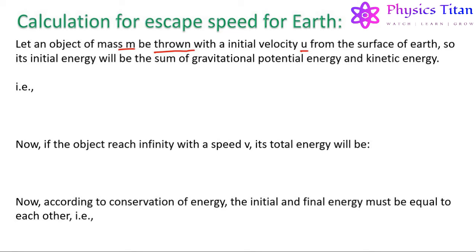So its initial energy will be the sum of gravitational potential energy and kinetic energy due to the velocity u.